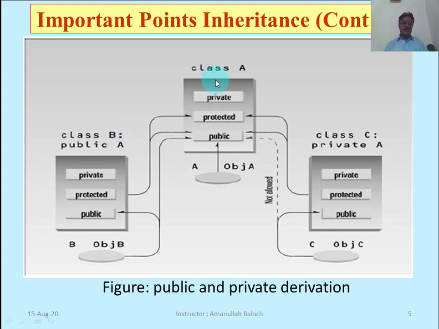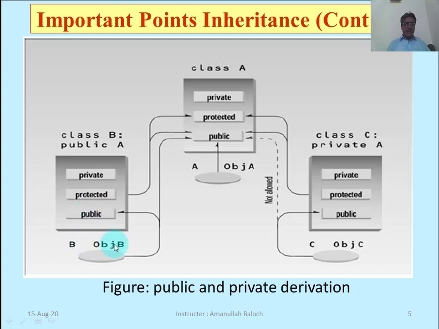So this is our base class. This base class has three sections: private, protected, and public. And we can create the object of this class. Class name A, object A. This is the object of this class, and each and every class object can access the public section of its own class. This is class B derived with A publicly, and it has its own private, protected, and public section.